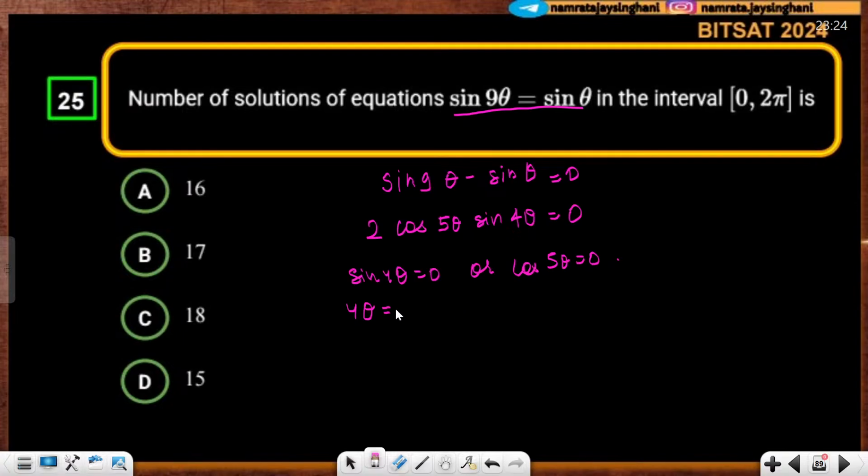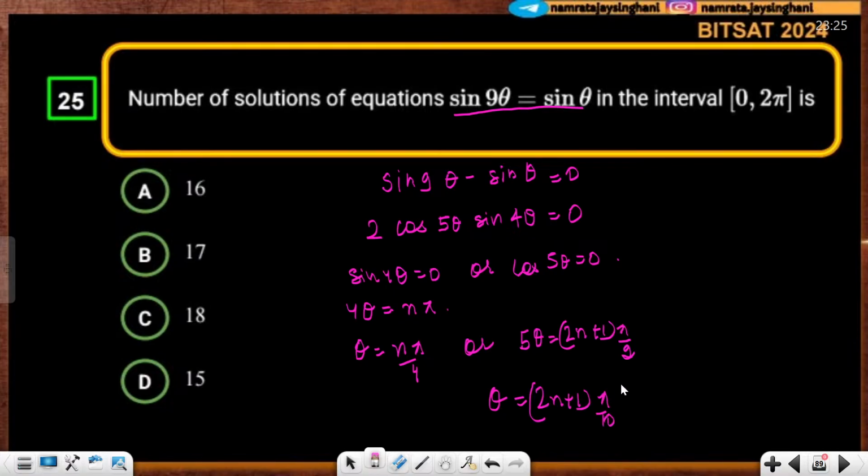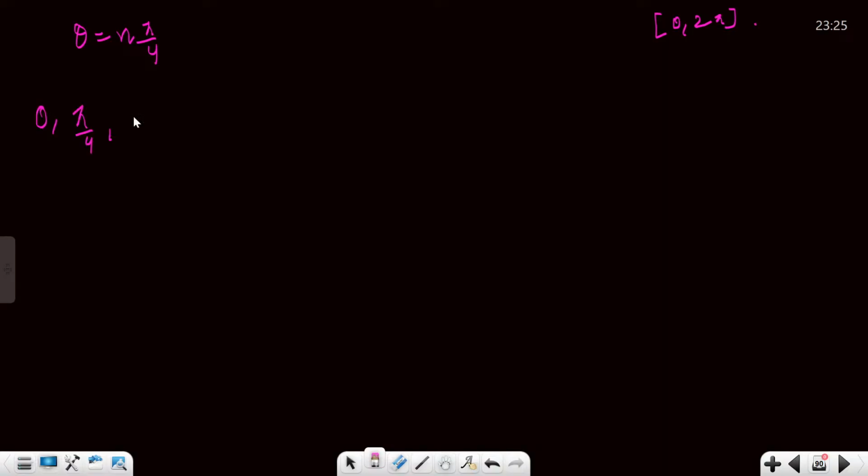So 4 theta is equal to 0 means 4 theta is n pi, theta is equal to n pi by 4. Or from here cos 5 theta being 0 means what? 5 theta is equal to odd multiples of pi by 2, that is 2n plus 1 pi by 2. So theta is nothing but 2n plus 1 pi by 10. Correct? Now start putting the values of n. So if you put n is equal to 0, pi by 4, 2 pi by 4,